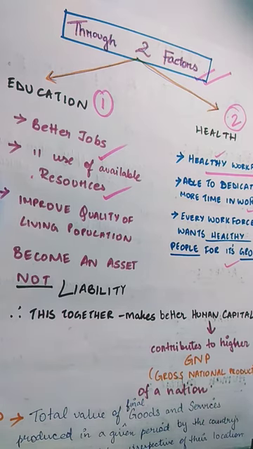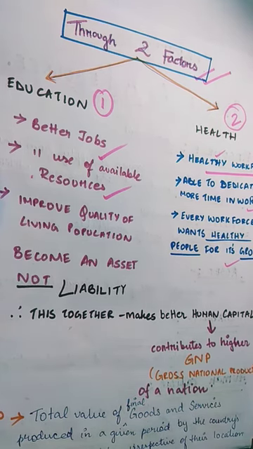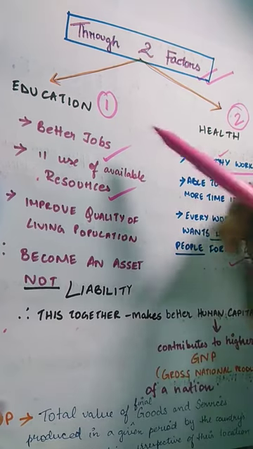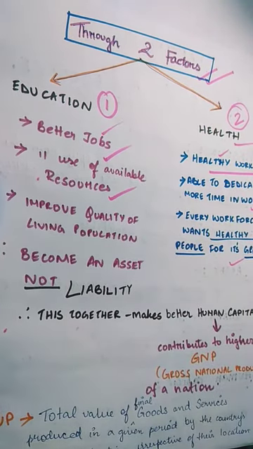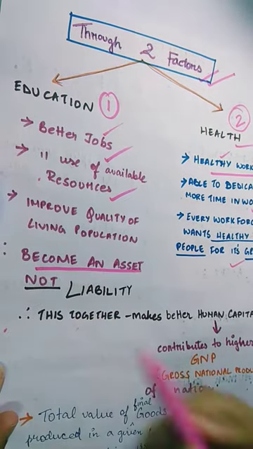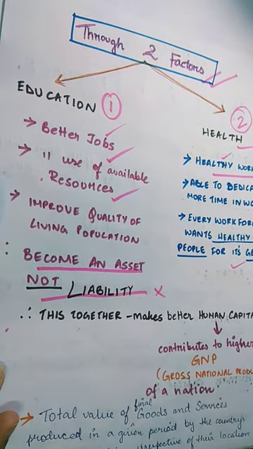As a result, we understand that when the government invests in two factors, education and health, the workforce or the population becomes human capital and thereby becomes an asset, not a liability.